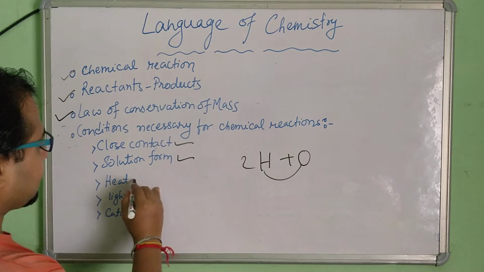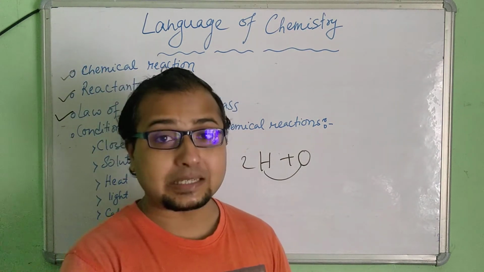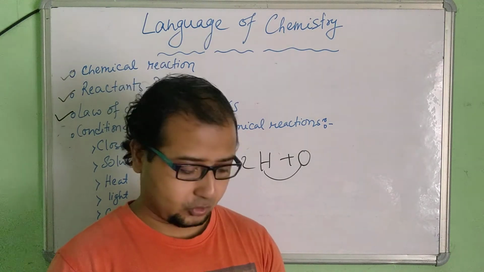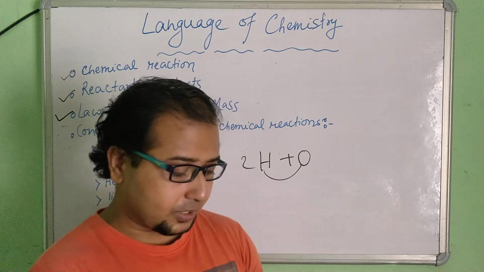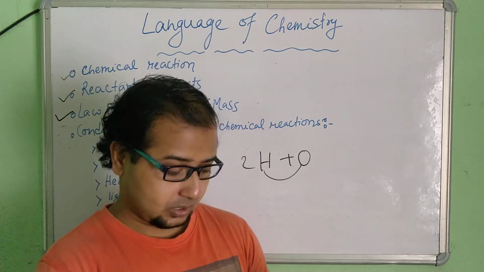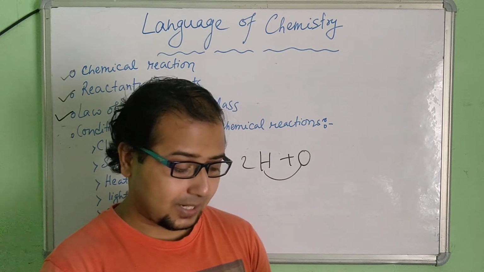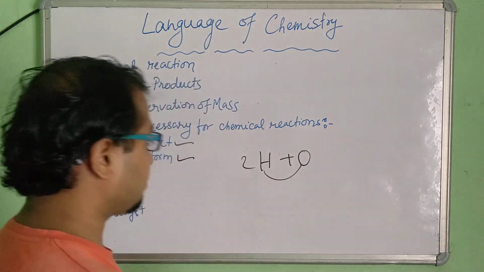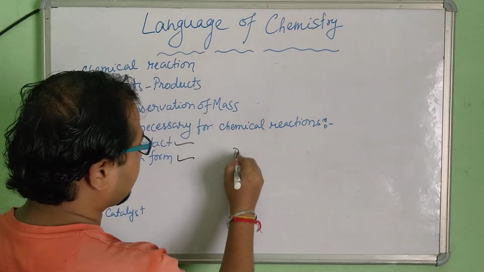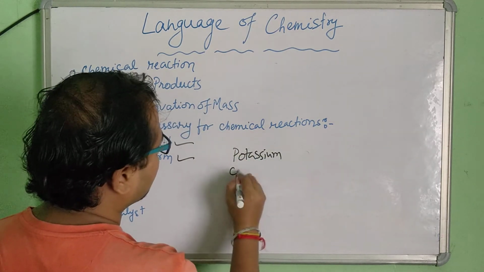Number 3, heat. There are some reactions which need heat to start them. Okay, heat to be produced. See, one example is given. Potassium chlorate on heating decomposes to produce two new products, potassium chloride and oxygen. Okay, so it was potassium chlorate,